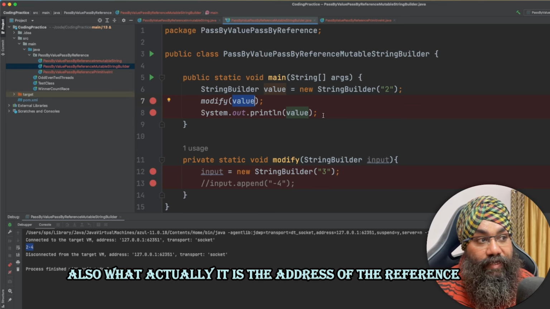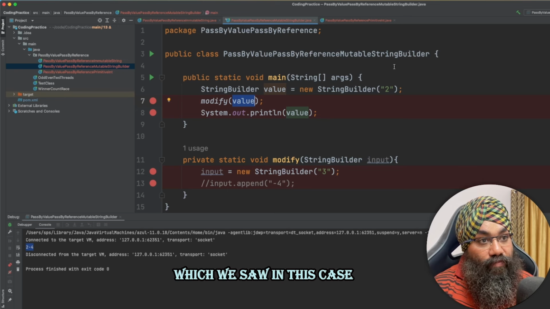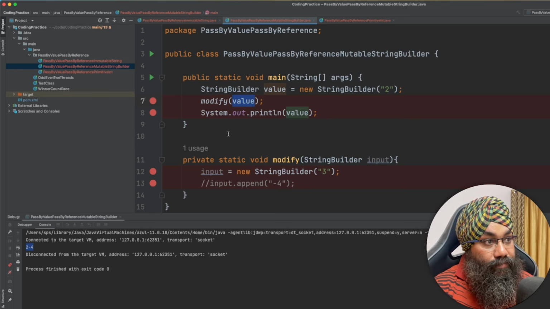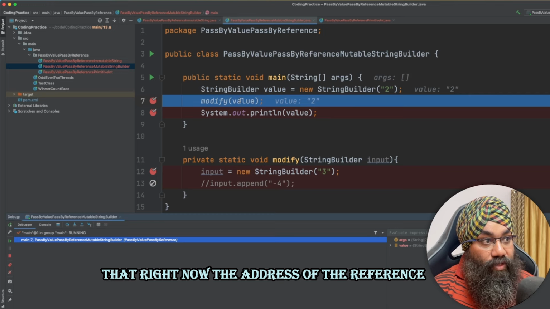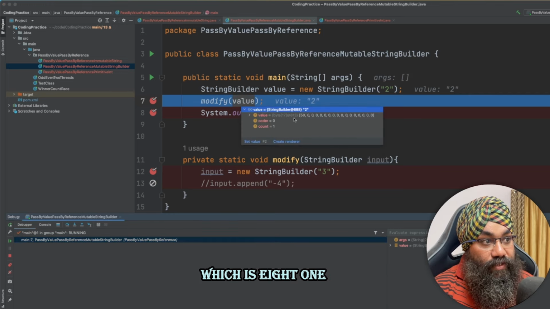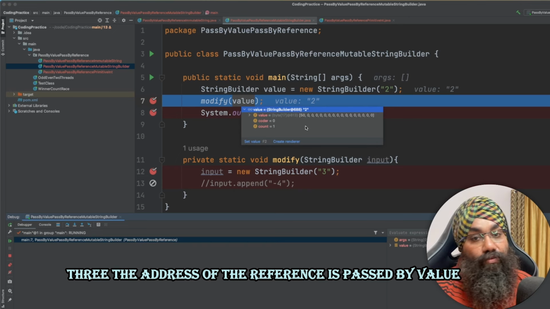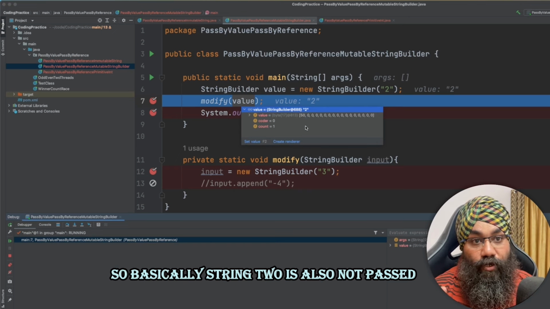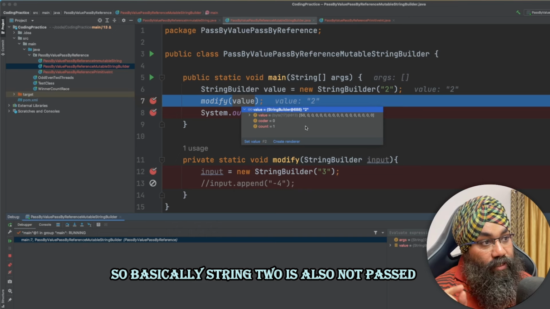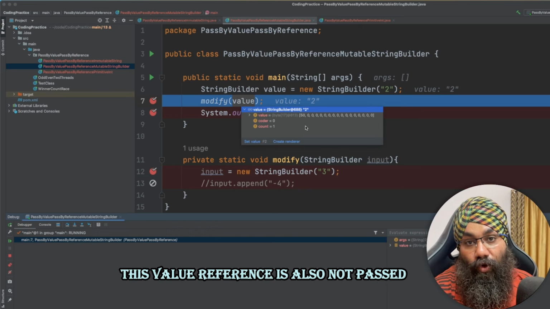What actually it is, the address of the reference, which we saw in this case is 813, the address of the reference is passed by value. So basically string 2 is also not passed, this value reference is also not passed.